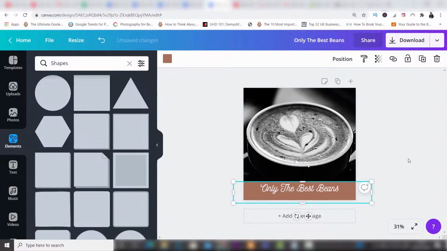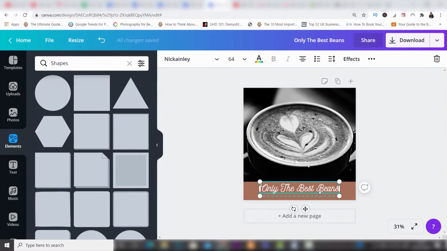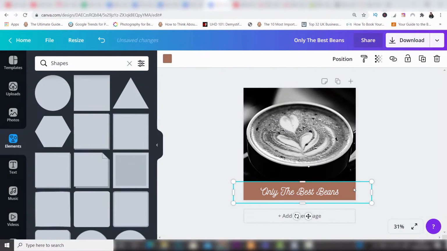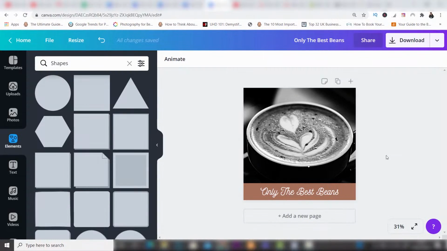Now what I'm going to do is bring the text down, and you can see that it's nice and centered. That line was showing me there. And that's nearly where I want it, so I'm just going to bring it down a little bit more. And there we go. And I'm quite happy with that where it is. Now, I can see that this is standing out probably a little bit too much, so I'm going to change the color. So I can click on this.